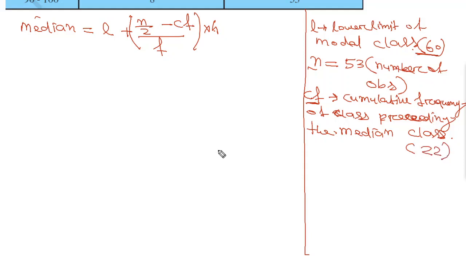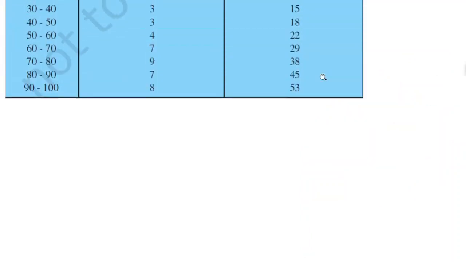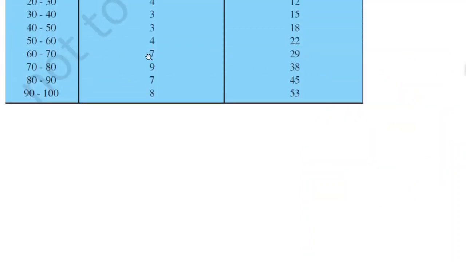Okay, then we will move to f. F will be your frequency of median class. Now again let's move to the table. Who is the frequency of median class? 60 to 70, the median class.